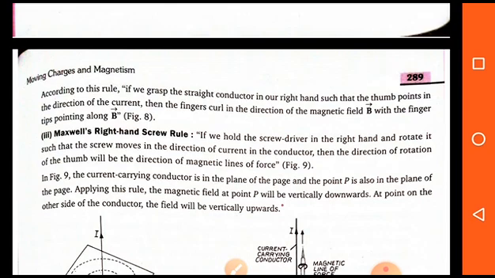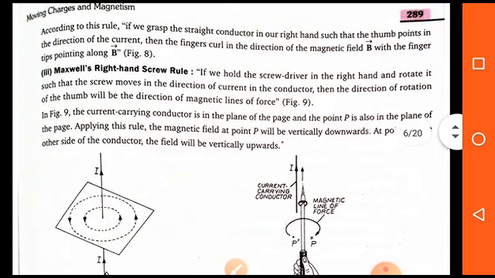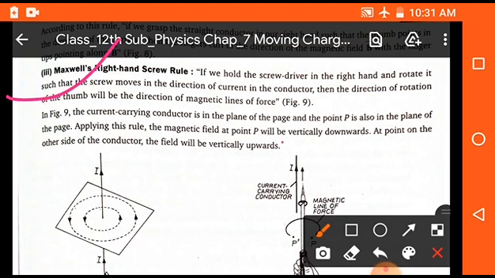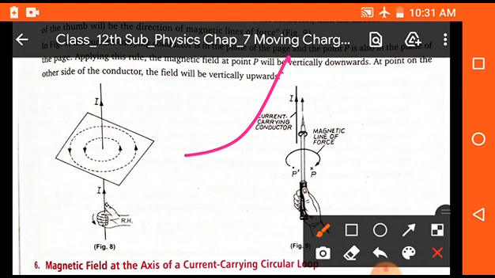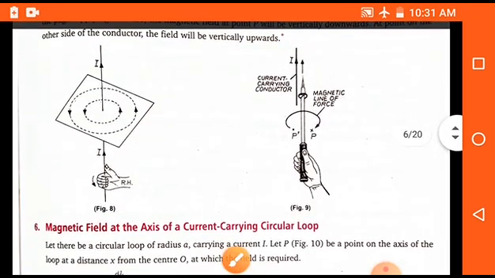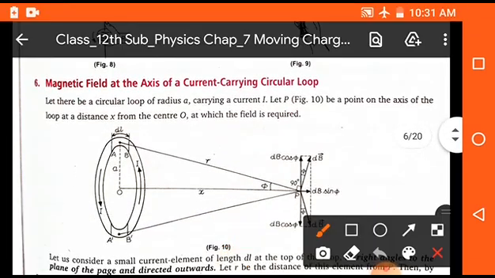Now Maxwell's right hand screw rule. According to Maxwell's right hand screw rule, if we hold a screw according to the figure in such a way and rotate the screw, then the forward motion of the screw shows the direction of current, and the rotation of the screw shows the direction of magnetic field. It will be clockwise or anti-clockwise. It just depends on the rotation of the magnetic field. Clear it? Okay students.